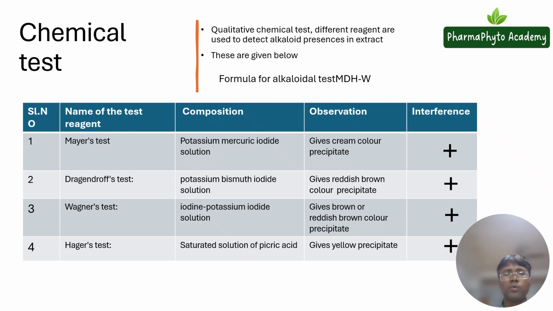Hope you have understood this, and we'll discuss in another chapter some more details about how to isolate the alkaloids, the classification of alkaloids, and how you can extract the alkaloids from the plants.